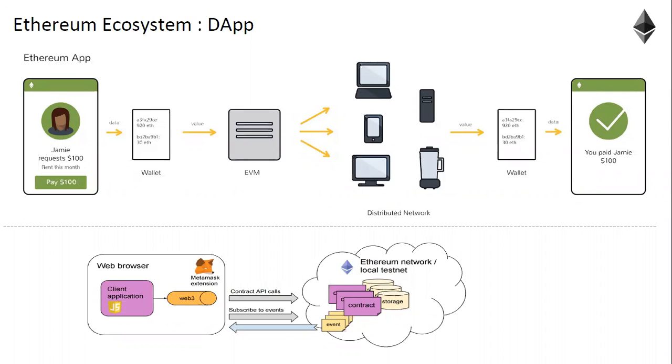So this is how a typical dApp looks like. And based on whatever application you build, the front end changes, the operation changes. So the more operations, the more services you want to build, the more smart contracts you need to write. Okay.